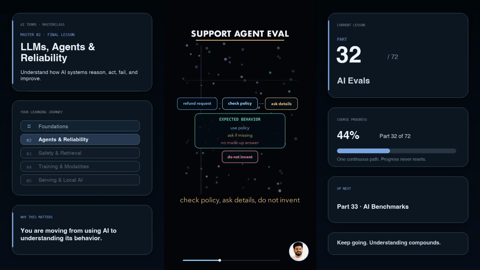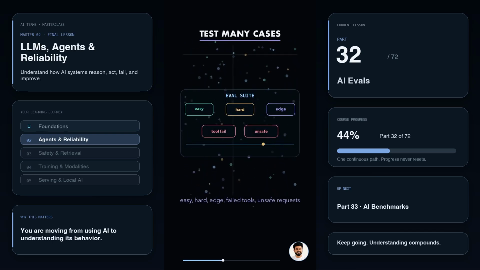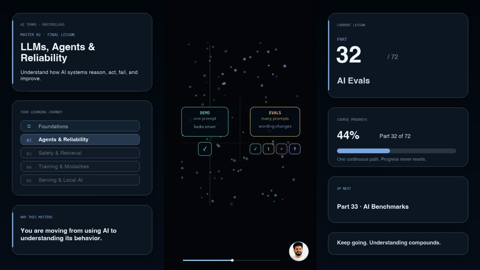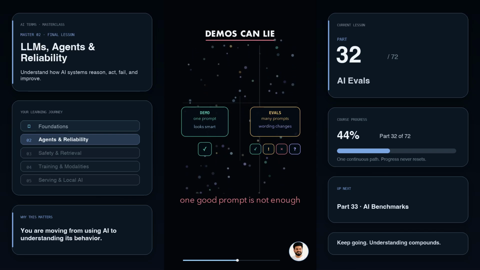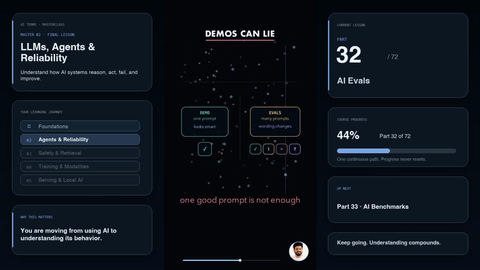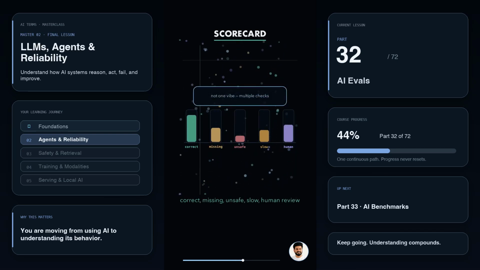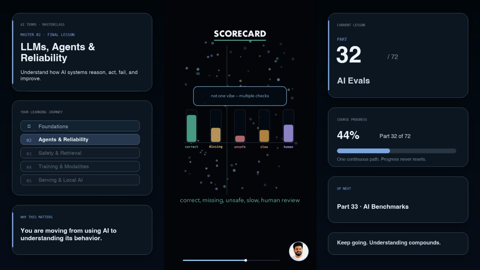Then the team runs the AI on many cases: easy cases, hard cases, edge cases, tool failures, and unsafe requests. That matters because demos can lie. A model can look smart on one prompt and still fail when the wording changes. A good eval gives a scorecard: correct, missing, unsafe, too slow, or needs human review.